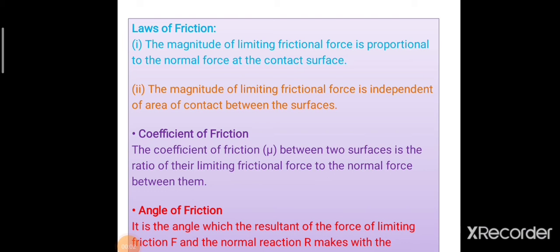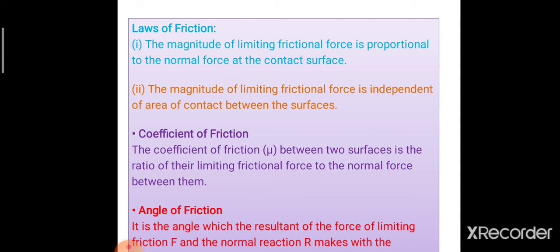Laws of friction. The magnitude of limiting frictional force is proportional to the normal force at the contact surface. Normal reaction force is equal and opposite to the weight of an object. The magnitude of limiting frictional force is independent of the area of contact between the surfaces.